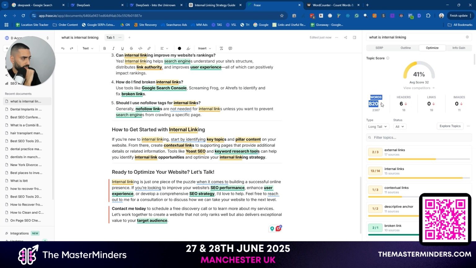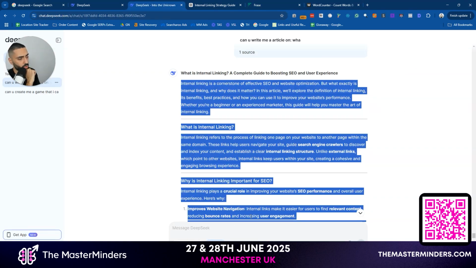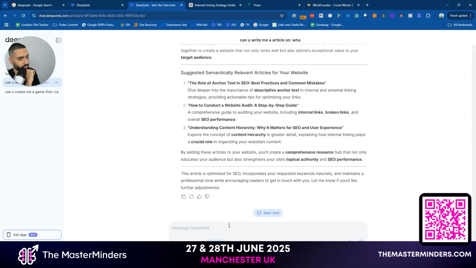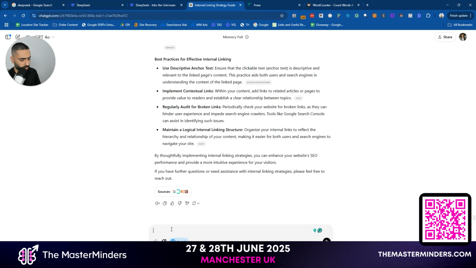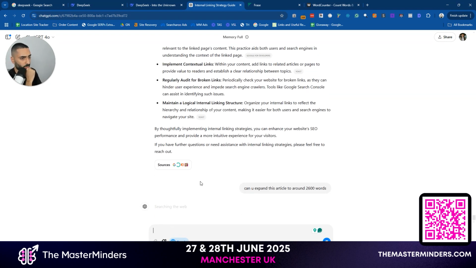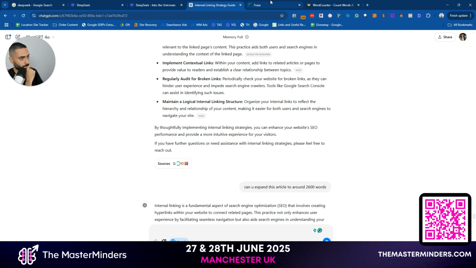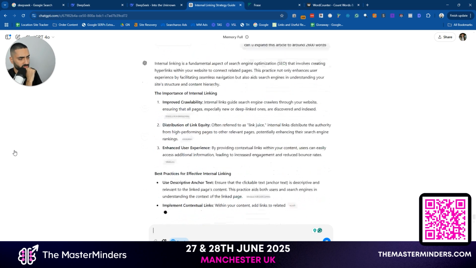Now, what's interesting here is it is telling us to have a 2,387 word article, right? So what I'm going to do is tell both of these to write me a 2,600 word article. Can you expand this article to around 2,600 words? We'll do the exact same thing with OpenAI, so it's not completely dead just yet, but we'll see what it comes back with, and we will resume the video in just a second.